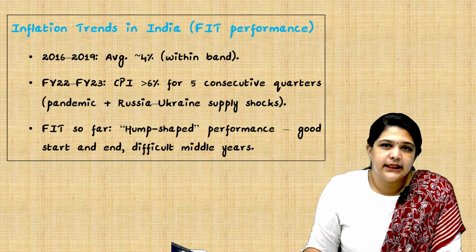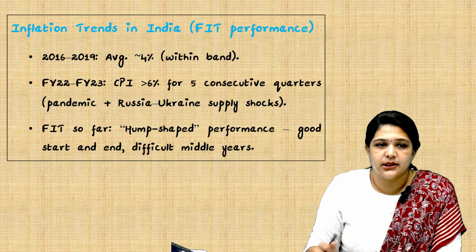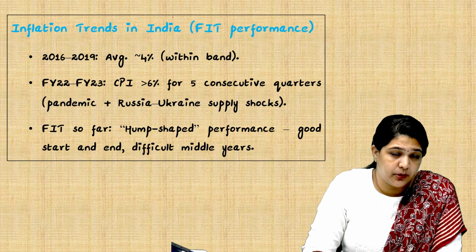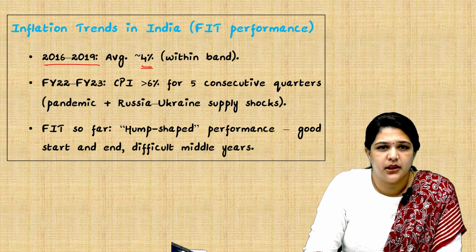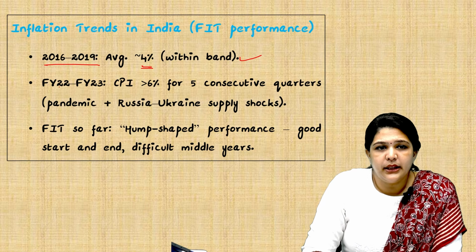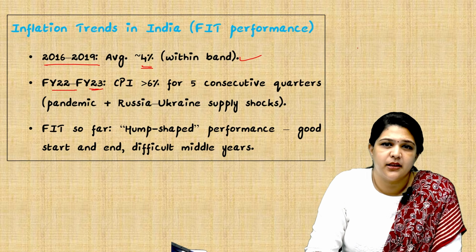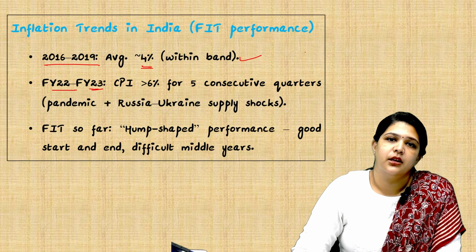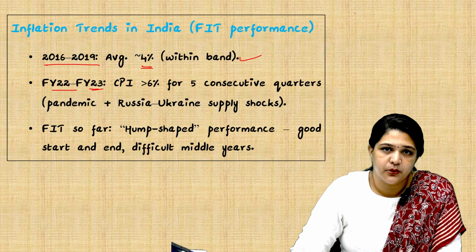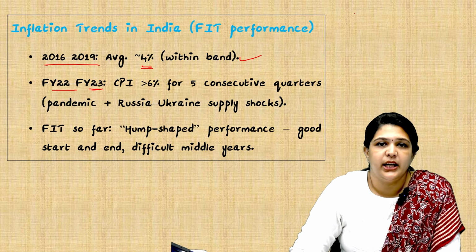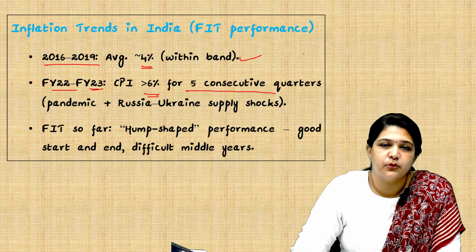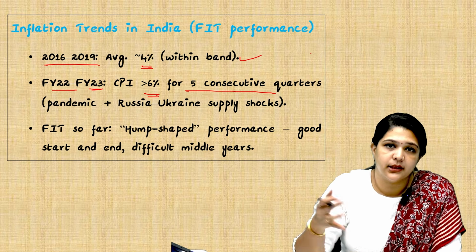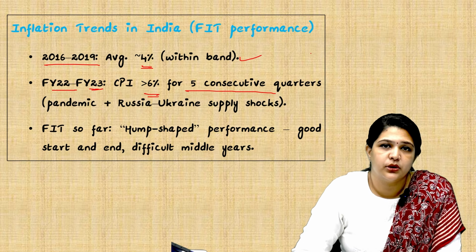So inflation trends in India we should understand. 2016 to 2019, an average of 4%, which is within the band. But in 2022 to 23, there was something called bottleneck inflation. Once the pandemic was over and the market opened, there was very high inflation, and CPI rose more than 6% for 5 consecutive quarters. Quarters means a quarter of a year. For 5 consecutive quarters, there was inflation of more than 6%.